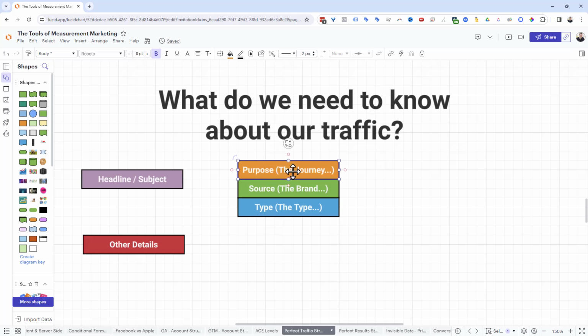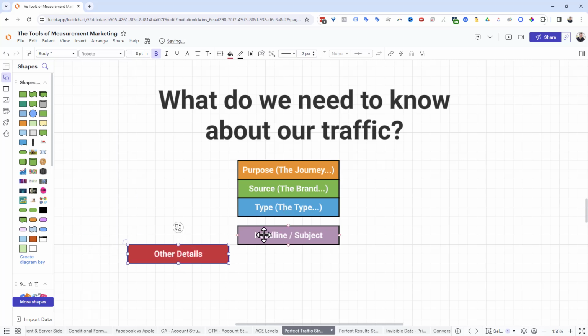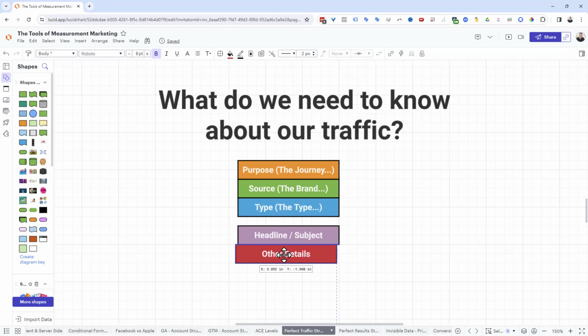So in other words, we think about this like the customer journey. What customer journey was it? Was YouTube in this case delivering people for? And then eventually you can start to measure other things like the headline or the subject of the click. With YouTube, it might be the specific workshop that they clicked on, something like that. And then other details you can put in.